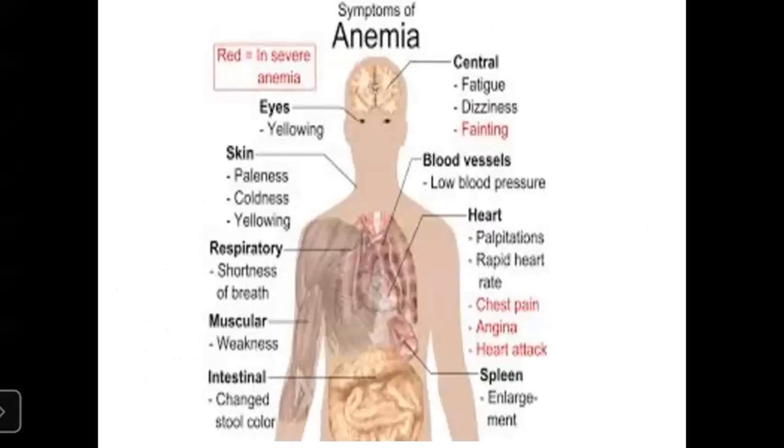So central fatigue, dizziness, fainting, low blood pressure. In heart, the patient might just come with the complaint of palpitation, rapid heart rate, chest pain, angina, heart attack, or spleen enlargement in case of myeloproliferative disorder or hemoglobinopathy. So there might be change in color in stool, muscular weakness, shortness of breathing, skin pale, coldness, or yellowing. Eyes are yellowing if there is hemolytic anemia.